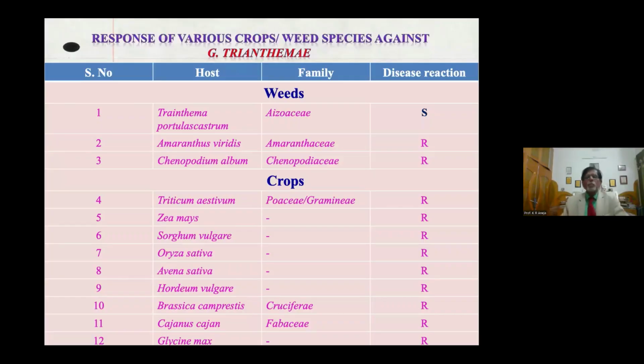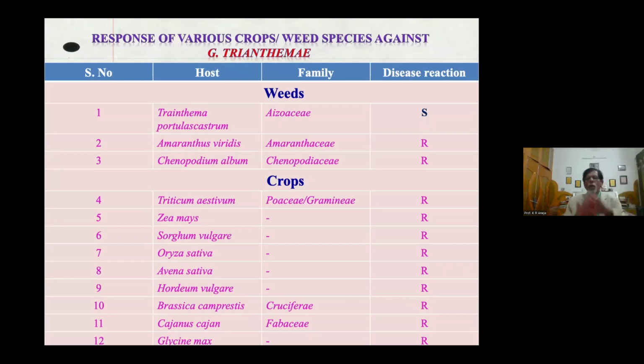Here is again the most important parameter. Two important parameters are to be studied when we use any organism: one is toxicity, and the other is host range. We tested the host range of this Gibbago trianthemae on different plants, including weeds similar to water hyacinth, and the crop plants in which this weed commonly occurs.